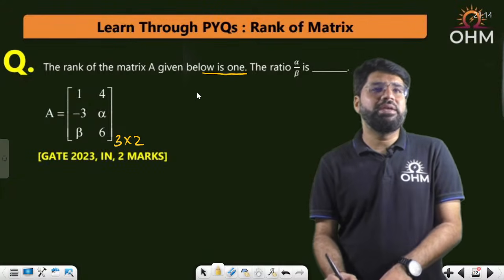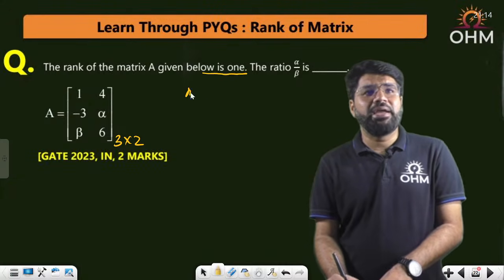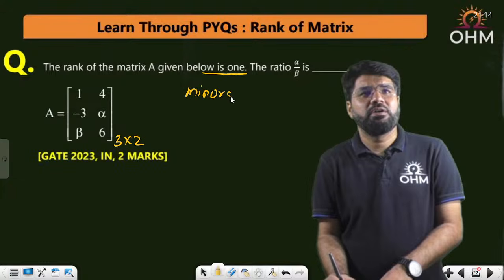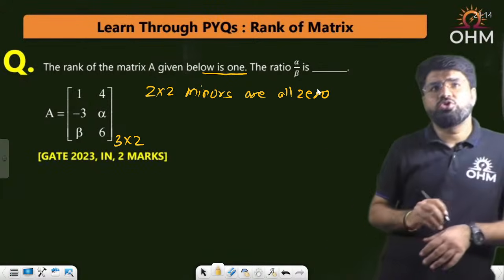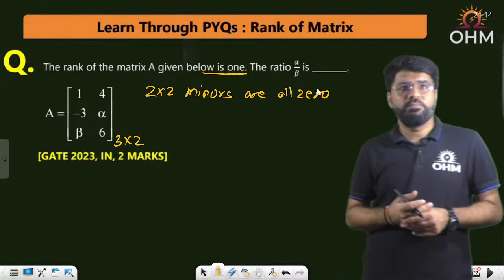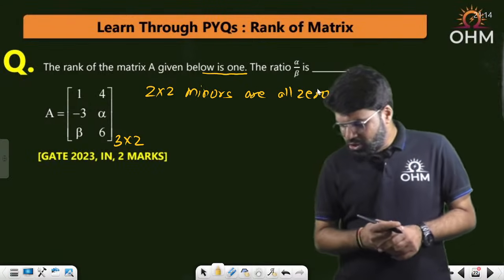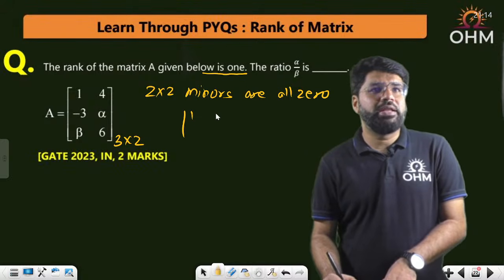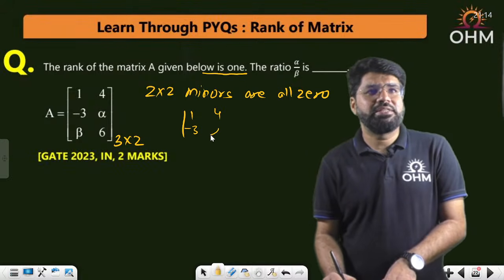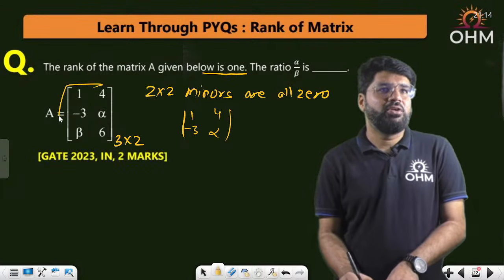That means all 2 cross 2 minors are 0. Correct? Because if there is one 2 cross 2 minor which is non-zero, the rank should be 2. Saurav Kumar has the answer already. So if I take one 2 cross 2 minor here, with 1, 4, minus 3 and alpha, this has the alpha in it.